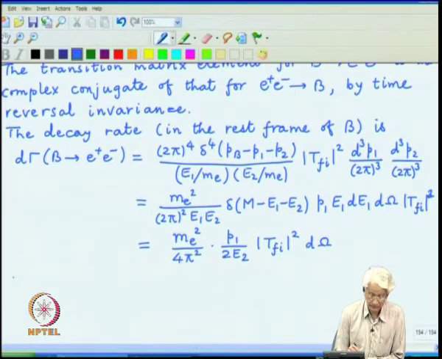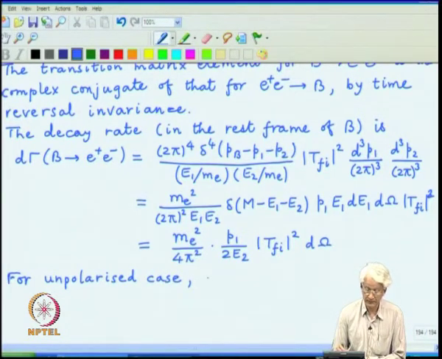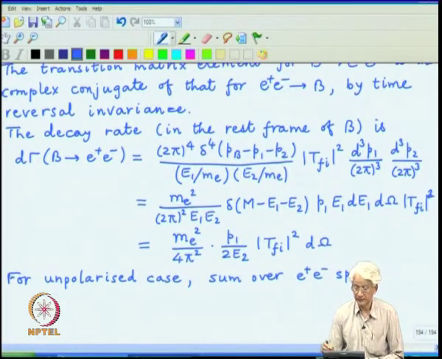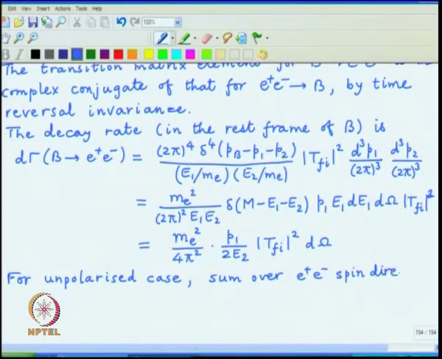So, for the unpolarized case, now we have to sum over e plus e minus spin directions and average over spin directions